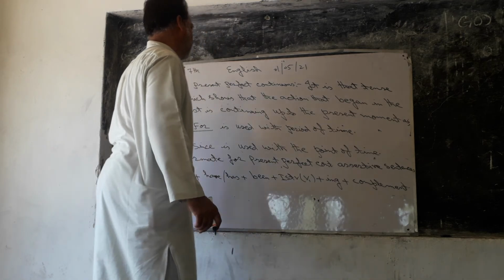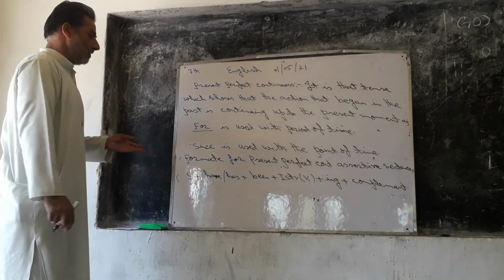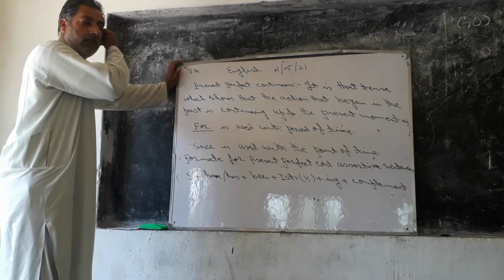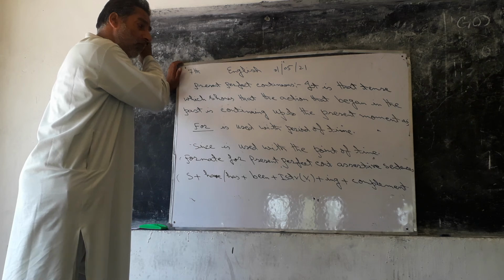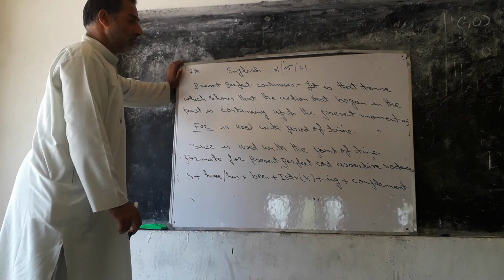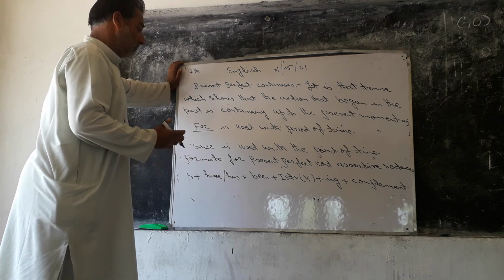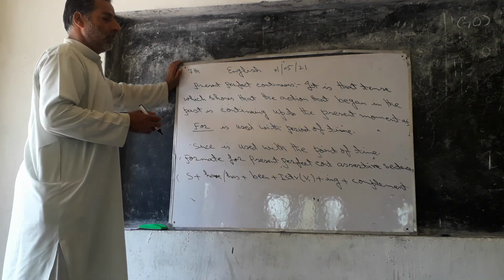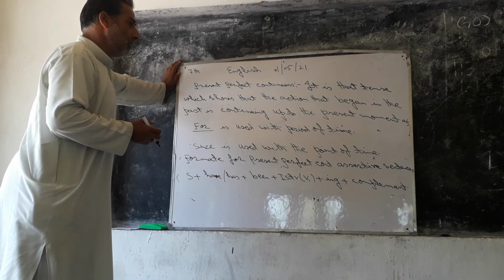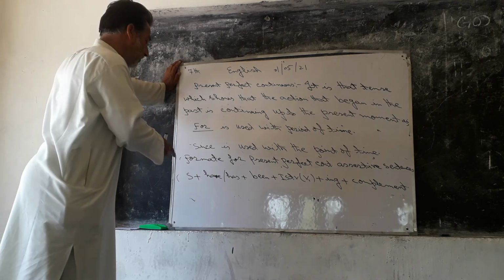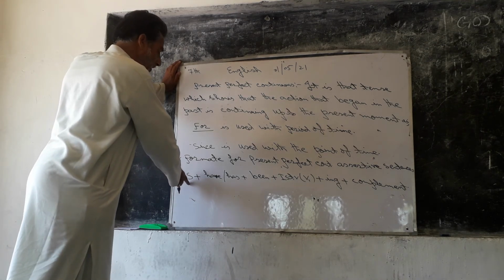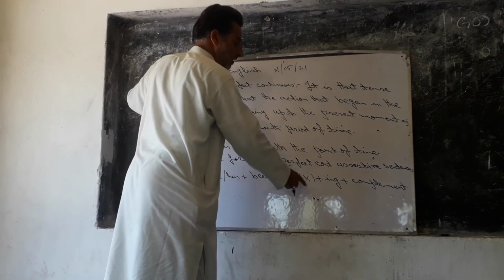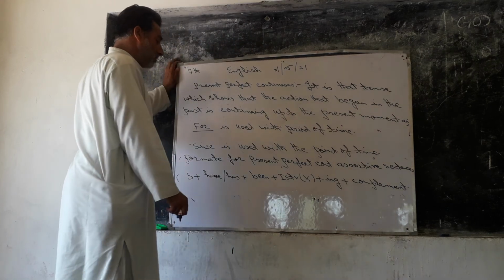This is the format of the present perfect continuous tense in assertive sentences, or we can say affirmative sentences. The formats in negative, interrogative and exclamative sentences are different, but in assertive sentences it is: first subject, then have or has, then been, then first form of verb, then ing, then complement, that is the rest of the sentence.